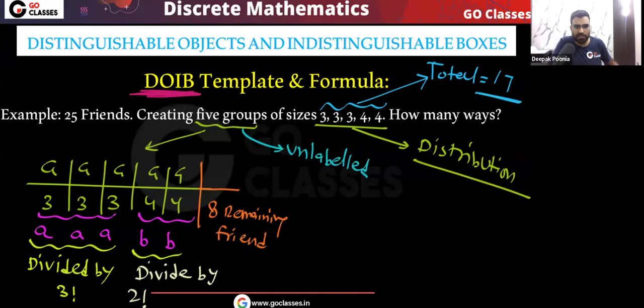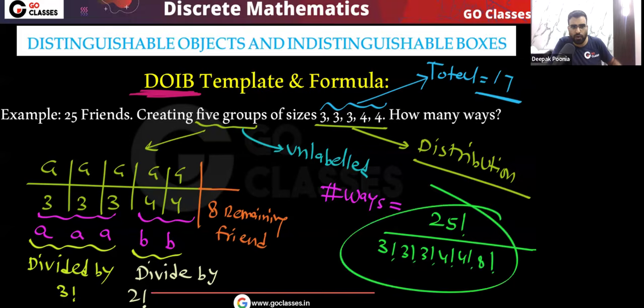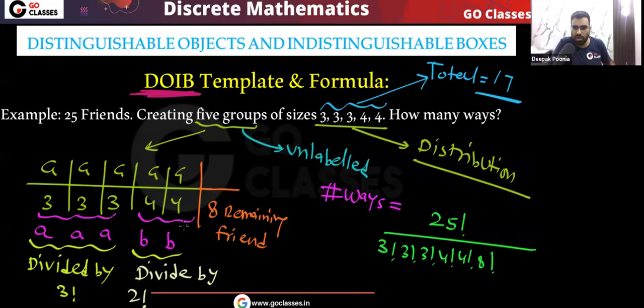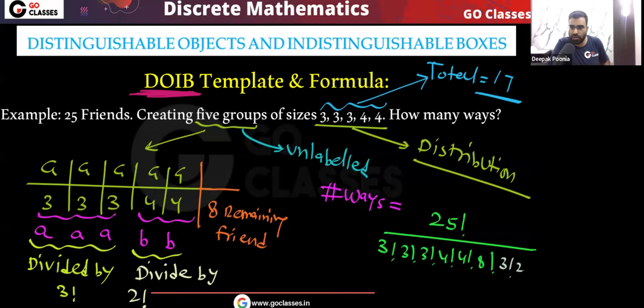So now what will be the answer? First you apply the DODB template formula. Let me tell you the number of ways. That is very simple. Now this total is equal to 25. So it will be 25 factorial divided by 3 factorial, 3 factorial, 3 factorial, 4 factorial, 4 factorial, 8 factorial. This is the DODB template formula so far, and extra we have to divide by 3 factorial, 2 factorial. Now, this is the correct answer. I hope you understood. Please tell me, did you understand this? Let me know.